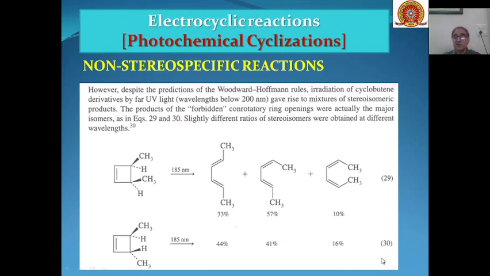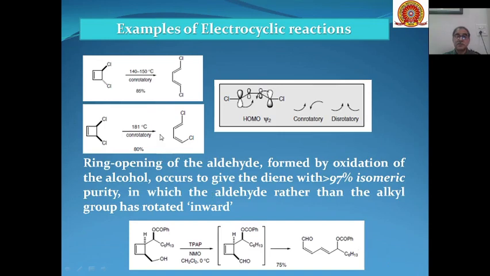Then some more examples of electrocyclic reactions. This 1,2-dichlorocyclobutane, which is trans, if the reaction is done thermally at 140 to 150 degrees centigrade, will undergo ring opening through a conrotatory process and the product formed is 85%.